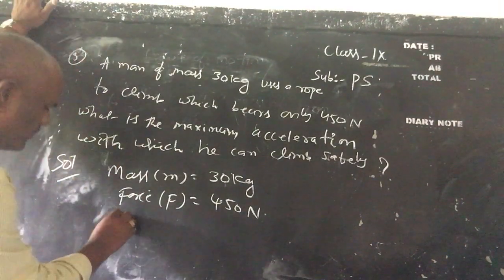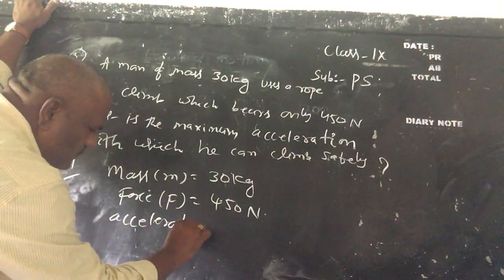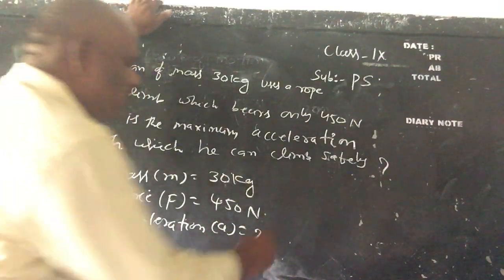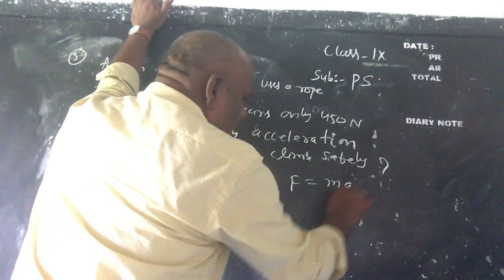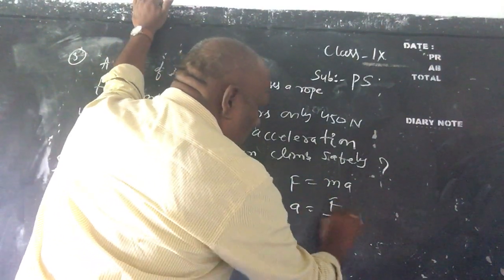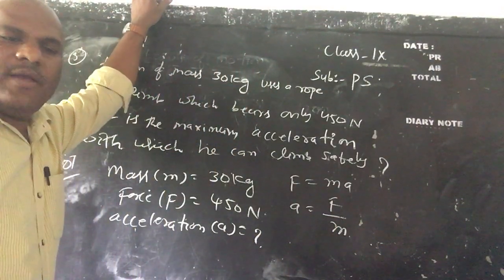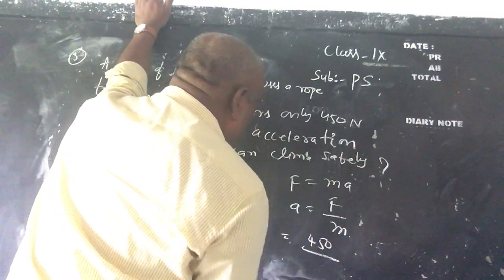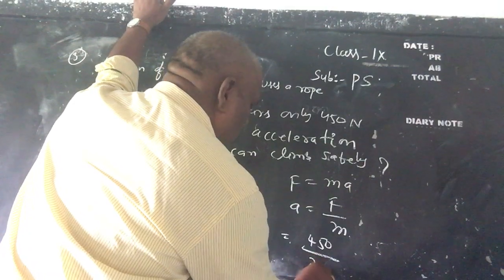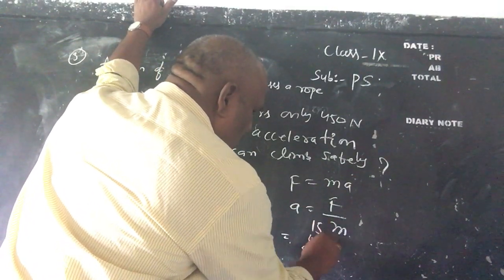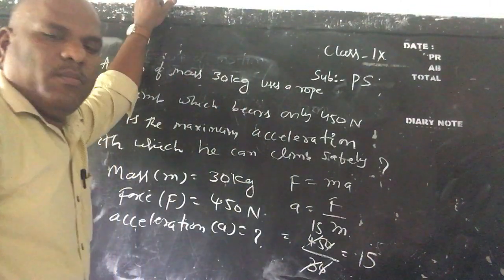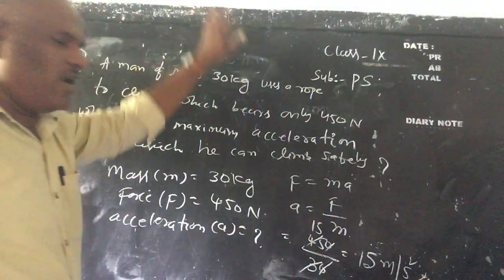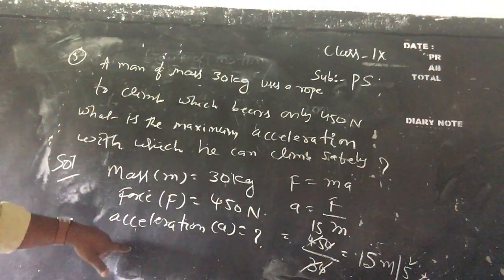Now acceleration a equal to question mark, children. So children know very well what the formula is. F equal to ma. Then a equal to F by m. So a equal to 450 by 30. The 0 cancels, so 15. That implies 15 meters per second square. Okay, this is the solution for the problem, children.